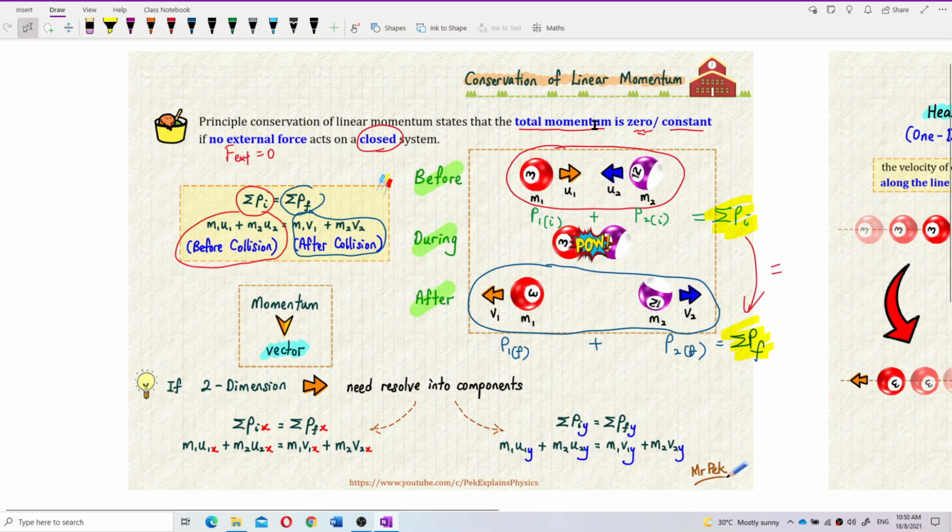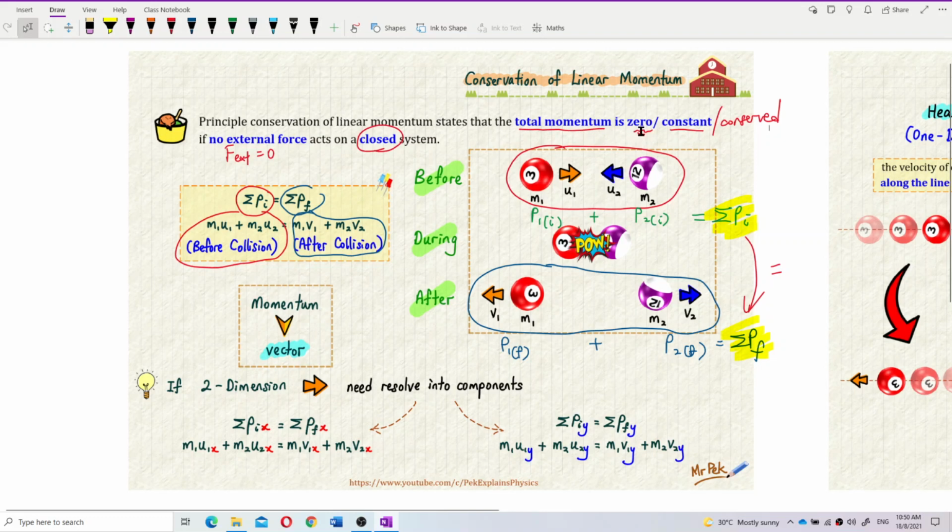The total momentum must be constant, or sometimes we say it is conserved, from the word conservation.